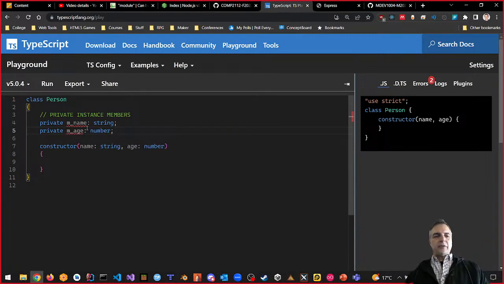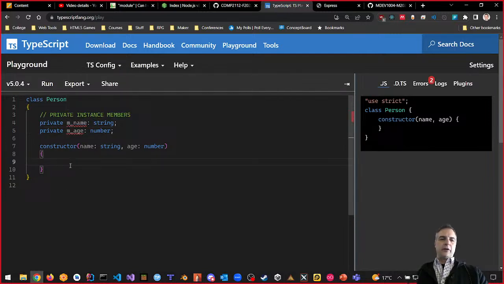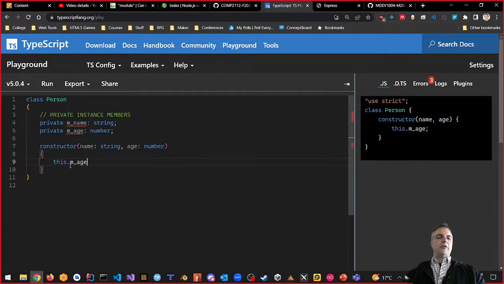Then it's going to say there's some issues because our compiler options is going to say there's no initializer. This is the issue that you're going to get if you try to write something like this. So then what it's looking for is something like this dot m underscore age is equal to age. We want to do it in the same order because that's the right thing to do.